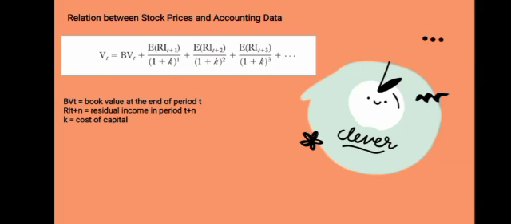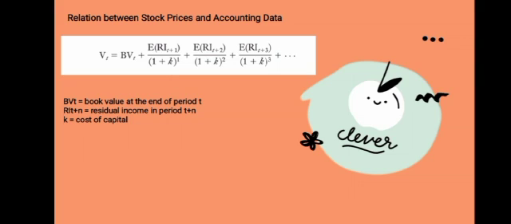Relation between stock price and accounting data. And here's the formula, where BV_T is the book value at the end of period T, and RI_{T+N} is residual income in period T plus N, where k is the cost of capital.